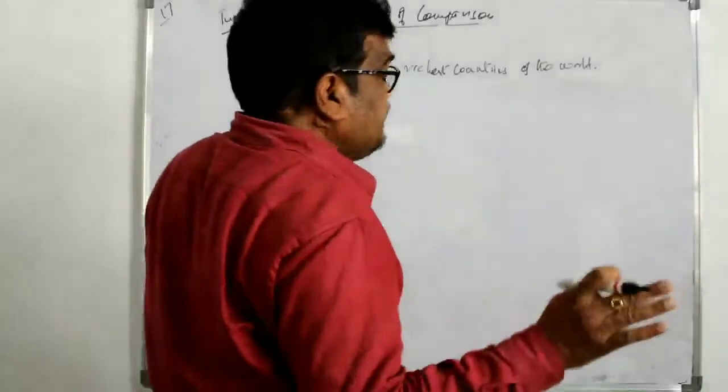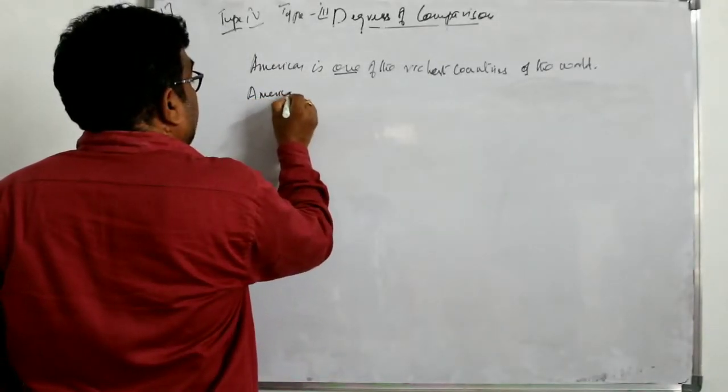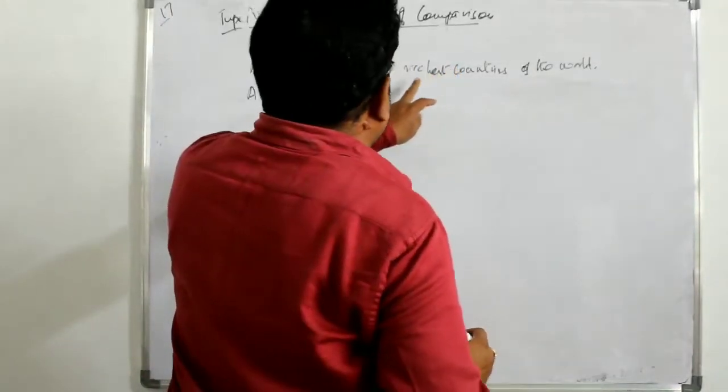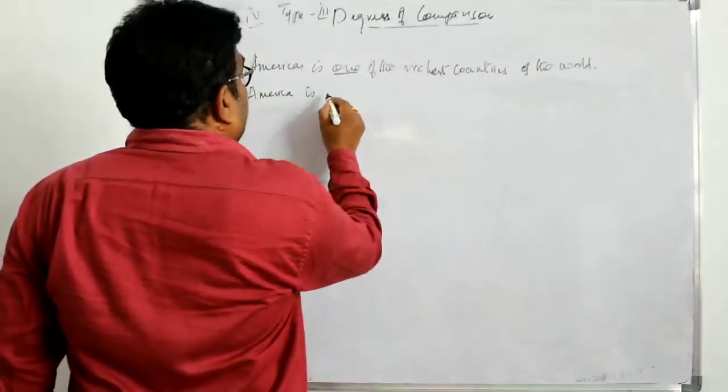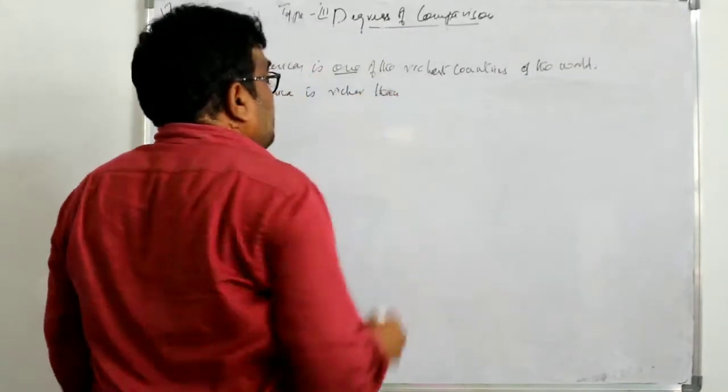Now I am changing into comparative. Keep it intact. America is richer. The comparative form of richest is richer. After that we have to put than.